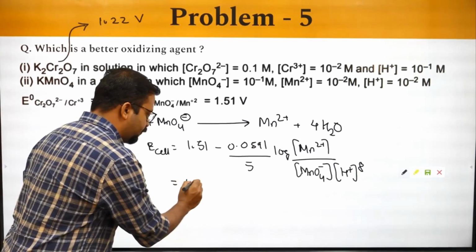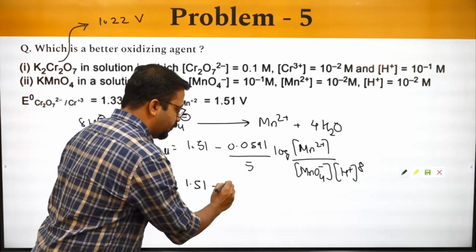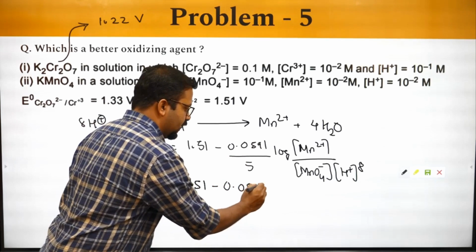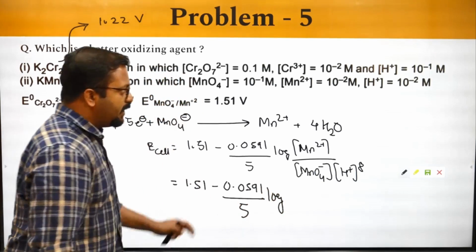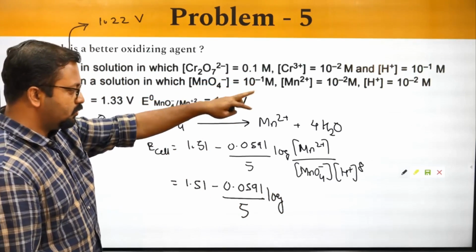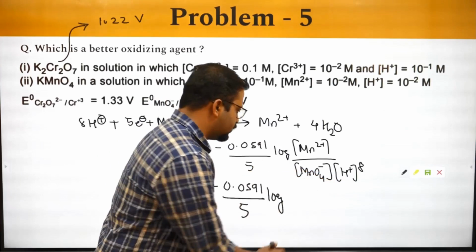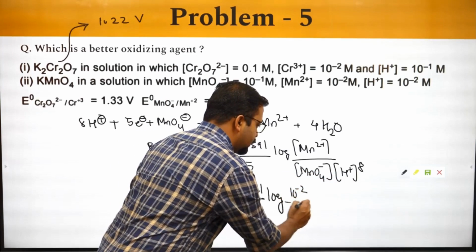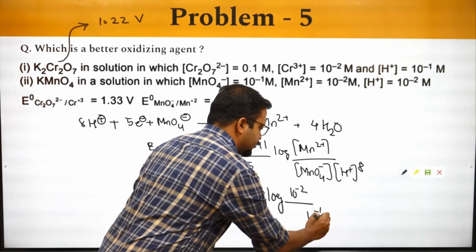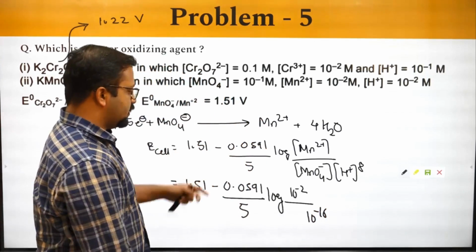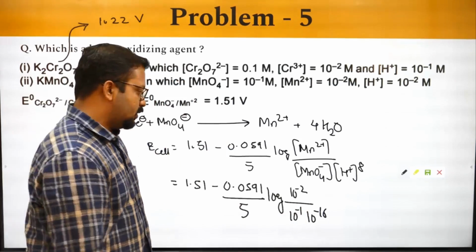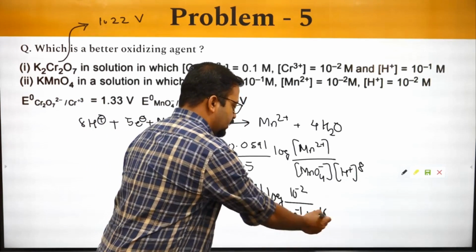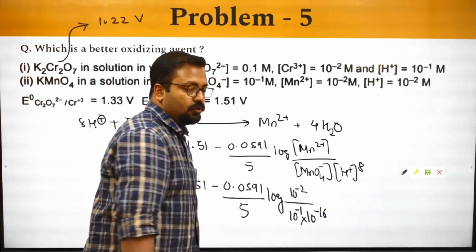So it is 1.51 minus 0.0591 by 5 log of Mn2+ concentration is 10 raised to minus 2, H+ is 10 raised to minus 2, so it's 10 raised to minus 2 by 10 raised to minus 16, and permanganate is 10 raised to minus 1. Okay, so that turns out to be 17 minus 2, 15.